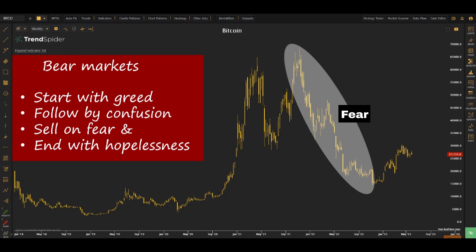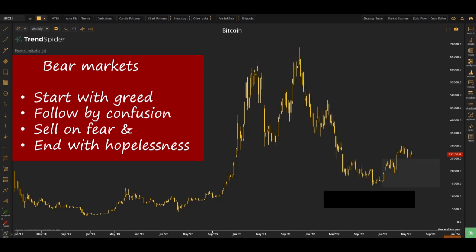And of course, how to recognize the fear is that as the market moved down, we could see a lot of gaps. This is one little gap here. There was, obviously, a gap, and there was a gap. And as it progressed to a point when the fear subsides, you will enter a point of hopelessness. Hopelessness is something like this. The market completely lost interest and is trading in a very tight range.